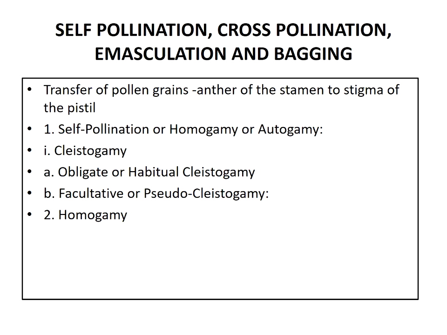In self-pollination, there are some devices. The first one is cleistogamy. In some plants, they produce small and closed bisexual flowers in addition to normal flowers.